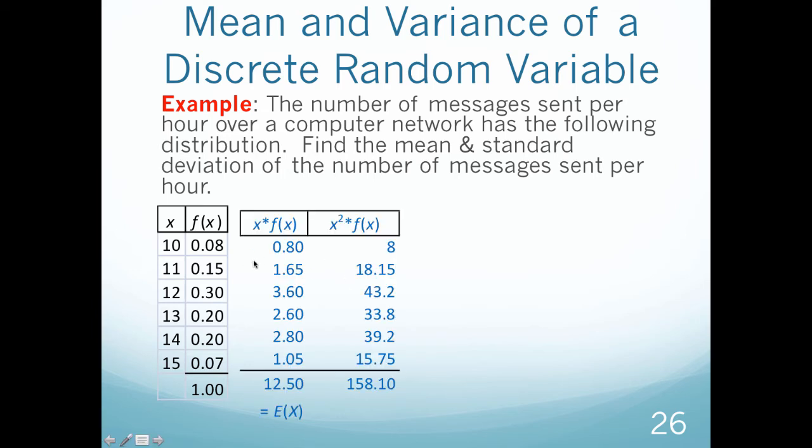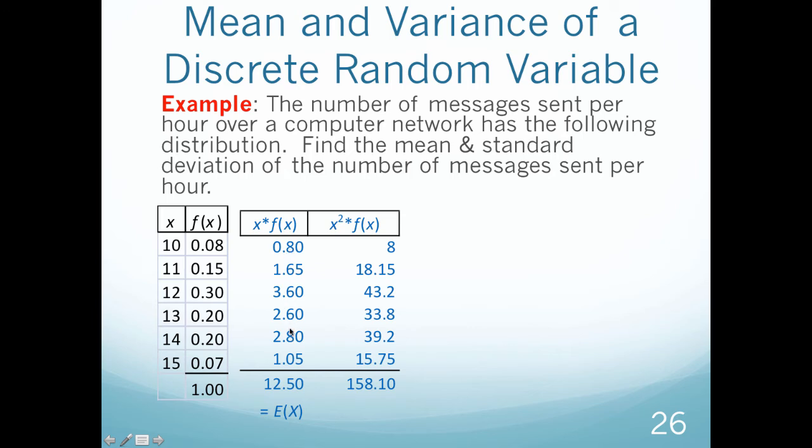Okay, so I just set this up in Excel. You can do it in MATLAB or by hand, whatever you feel most comfortable with. So I'm going to say I want to take x times f of x. So I'm just going to take this column times this column to get this, right? And then I'm going to do that for each row. So 11 times 0.15 is 1.65. 12 times 0.3 is 3.6. And you get the idea.